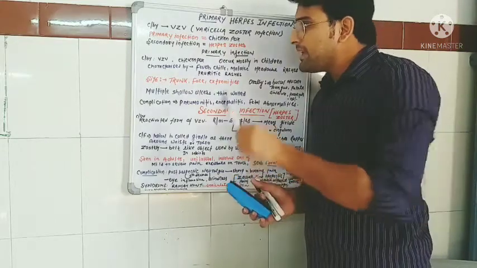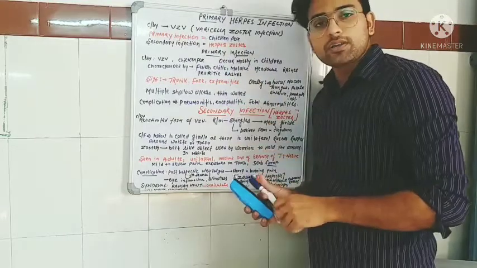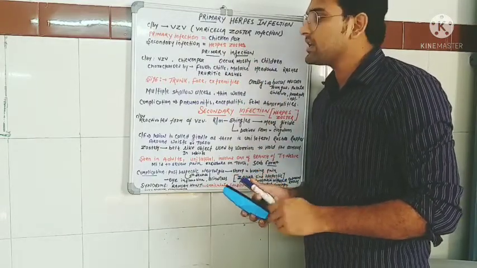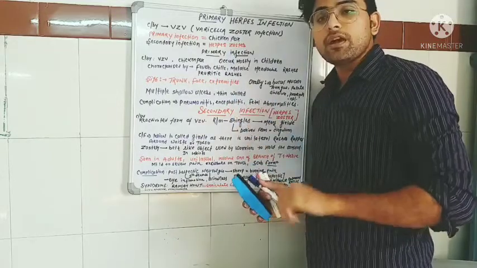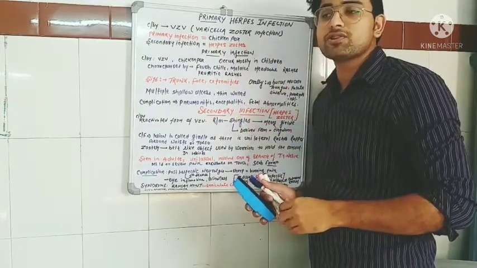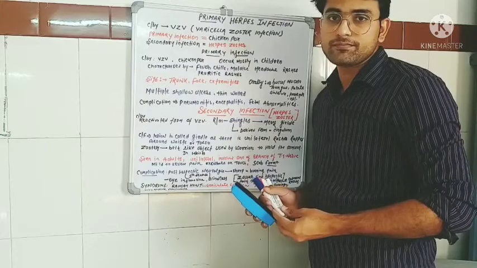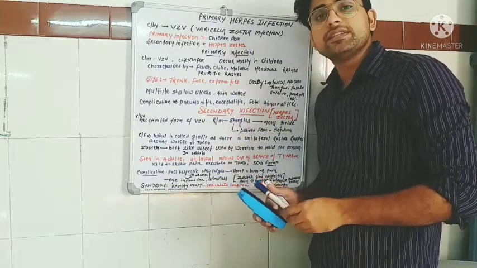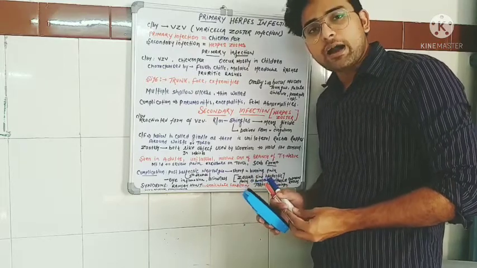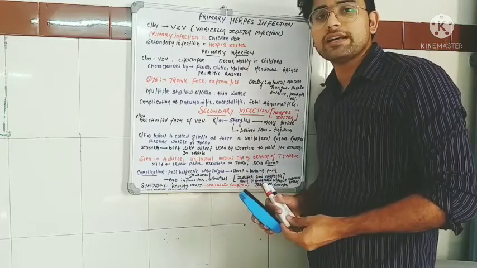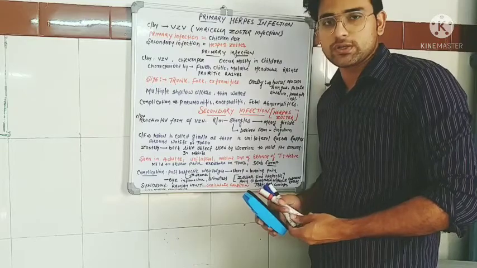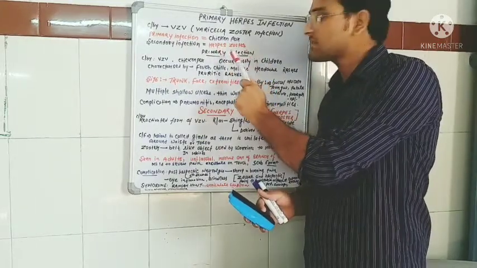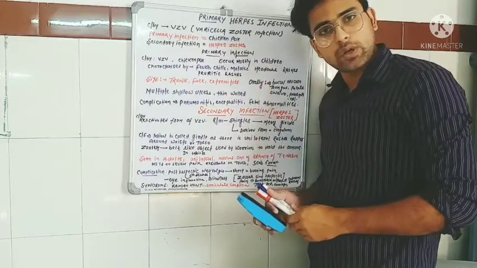The primary infection is chickenpox, but this primary infection generally occurs in children and there is a chance of reactivation of this infection. After the reactivation, this disease or this herpetic lesion is called herpes zoster. I will discuss what herpes means, what zoster means.